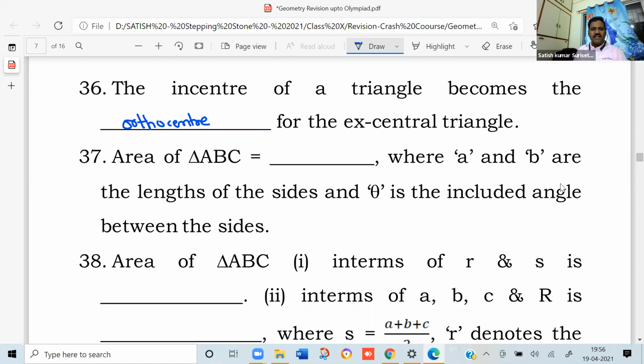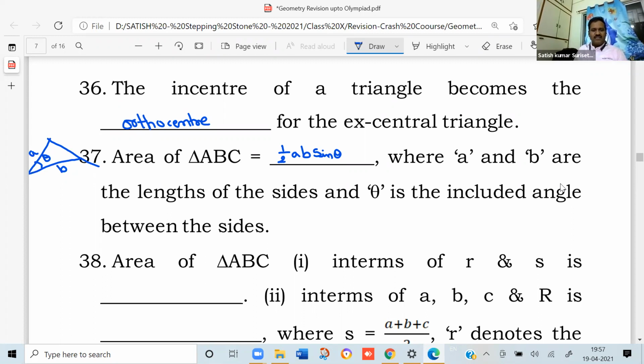Next, the area of triangle ABC is dash, where a and b are the lengths of the sides and theta is the included angle between the sides. Most of you know the formula is half into base into height, but if theta is the included angle, using trigonometry, you can derive the formula as half ab sin theta. So if I take this as the angle theta and these are the sides a and b, then the area of the triangle will be half ab sin theta.